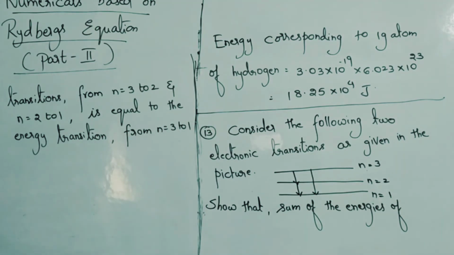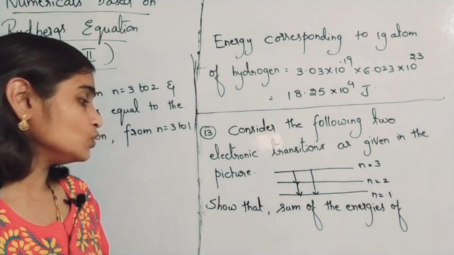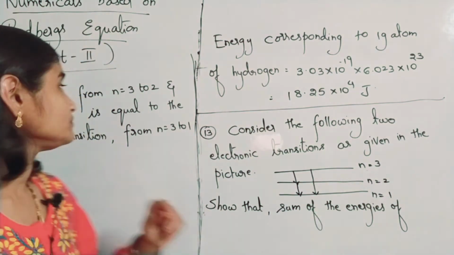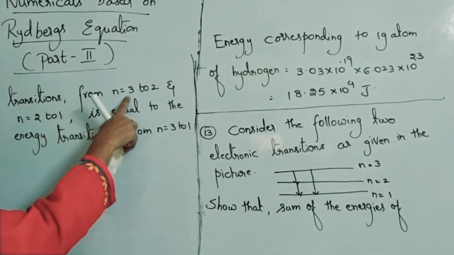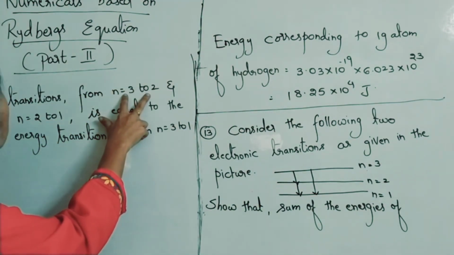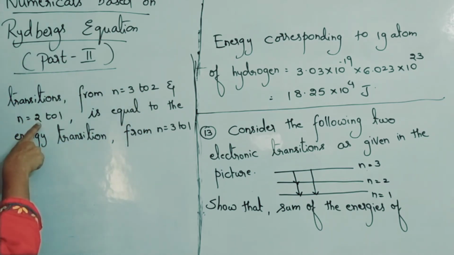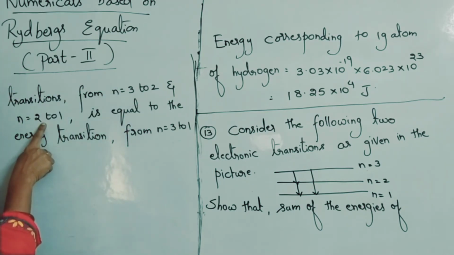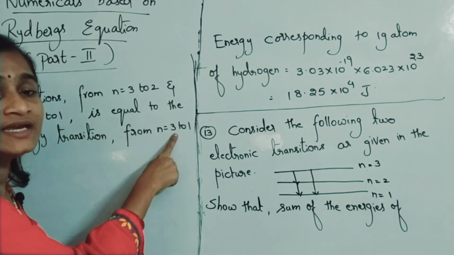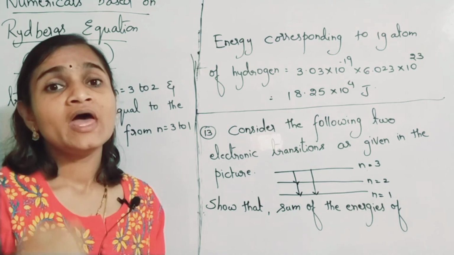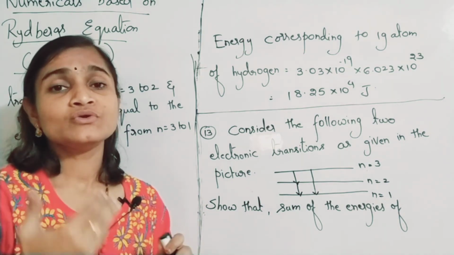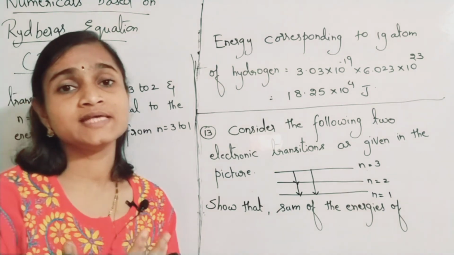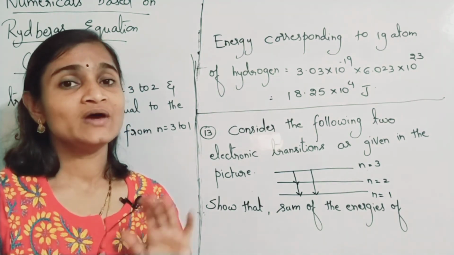Please understand the question carefully. He gave electron transitions. He is asking you to find what? Show that the sum of the energies of transitions from n is equal to 3 to 2, means here you have to find this transition energy. You have to find the transition energy of n is equal to 2 to 1 also. First we will find the energy transition from 3 to 2. Then we will find the energy transition from 2 to 1. And then finally we will find the energy transition from 3 to 1 also. And by adding 1 and 2, you should get the energy same as that of 3 to 1. You have to prove that.